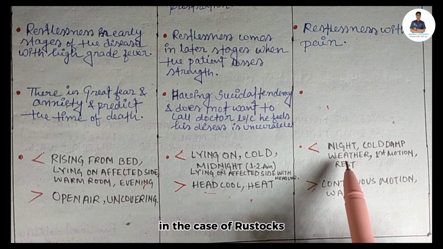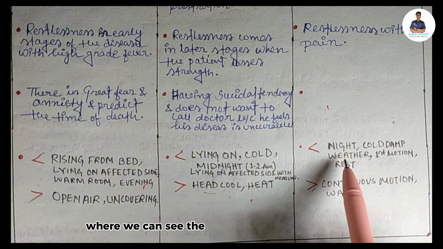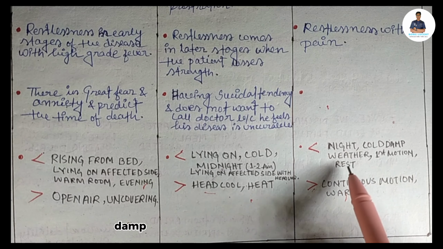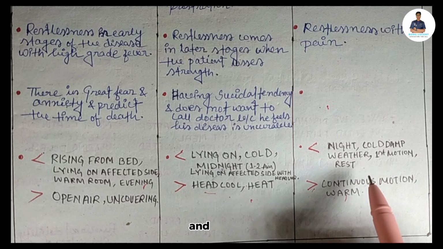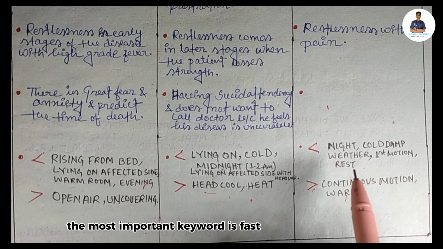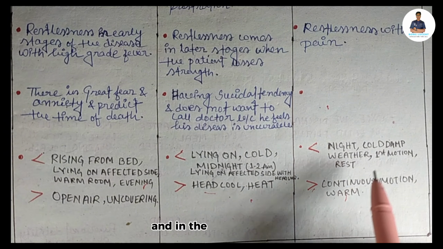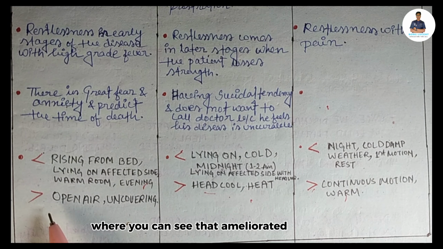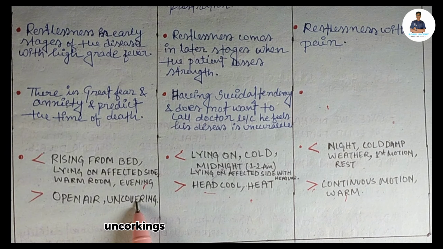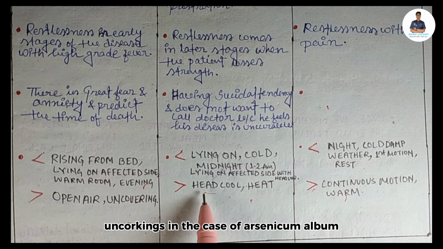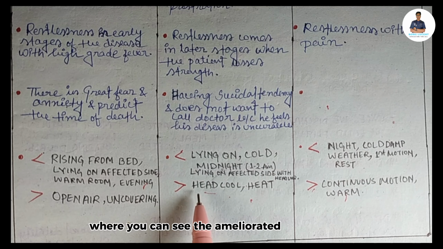In Rhus tox, aggravation from night, cold, damp weather, and first motion aggravation. The most important keyword is first motion aggravation and continuous motion amelioration. In Aconite, amelioration by open air and uncovering. In Arsenicum album, amelioration by head cool.